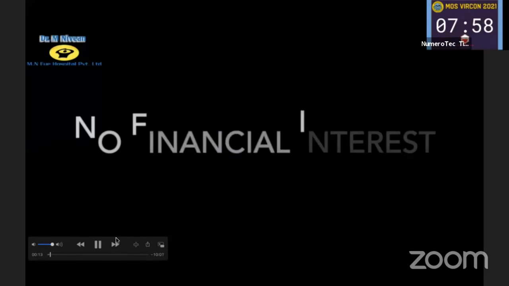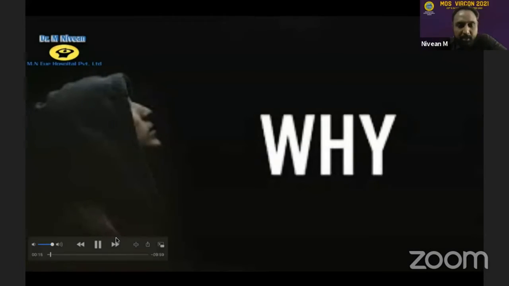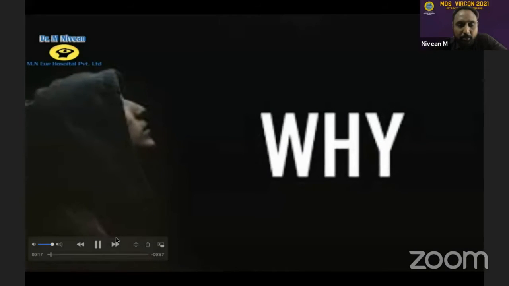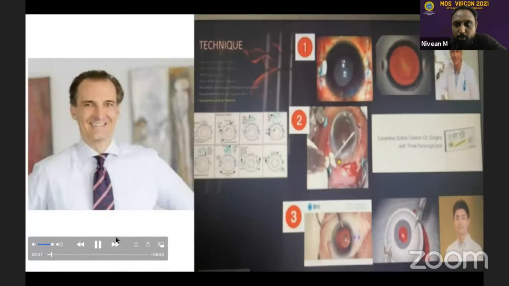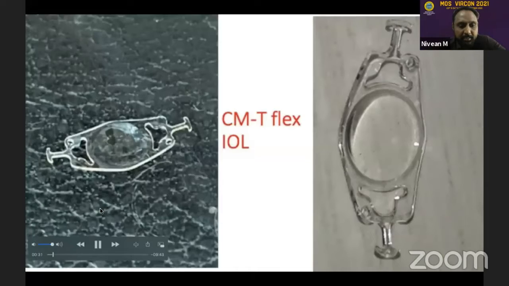So, as you all know, every innovation comes with the question why, and so did mine. For more than 20 years, we've been doing scleral fixated IOL, starting from the suture technique, and then Chariot revolutionized it by externalizing the haptic. There were many modifications of those techniques from there on. Then we had the glued IOL technique where you put the glue for the flap. Then the X-Nick technique from Aravind, where they externalized the haptic through the needles. And now the MNA technique where they cauterize the end. These are all modifications of the existing techniques.